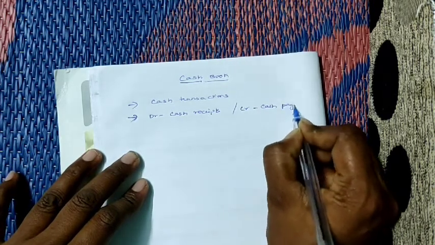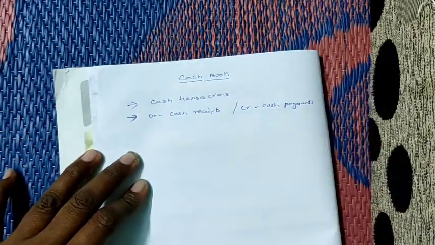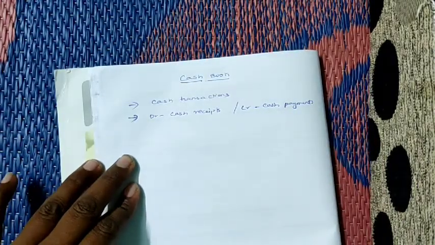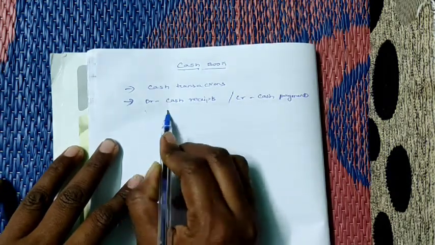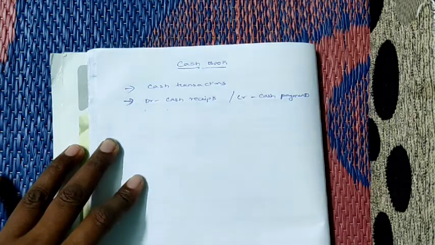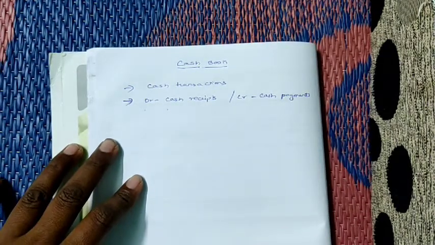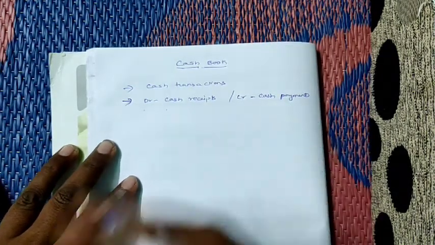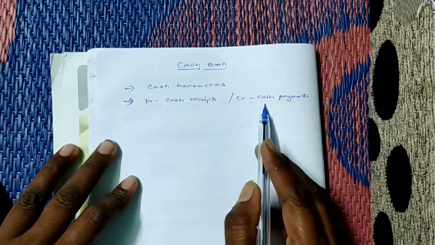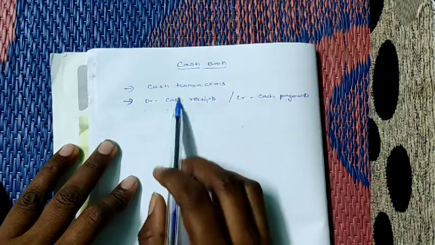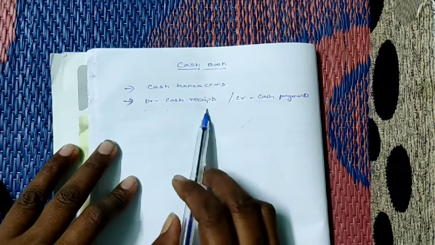Simply remember, if any cash is coming into the business, we have to enter it on the debit side, whether single, double or triple. If any cash is going out, we are making any payments, then we have to take it on the credit side. These two points you have to remember while preparing the cash book.